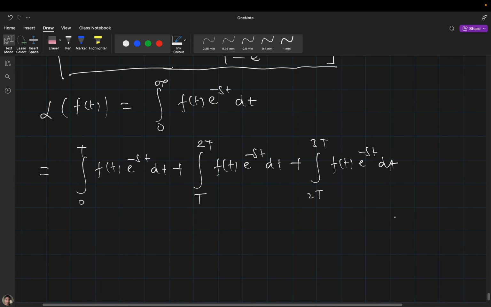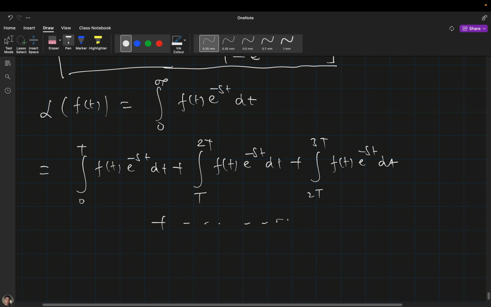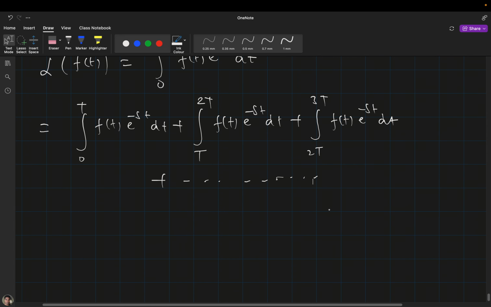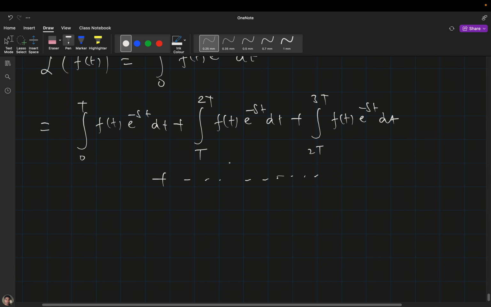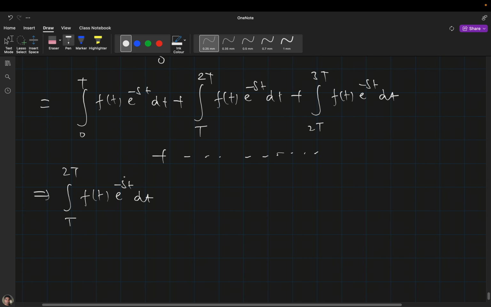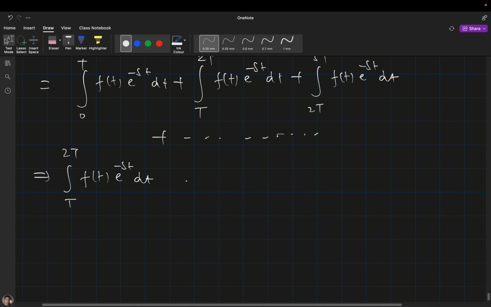Okay, and so on, it will go up to infinity. Okay, now what I will do is I will pick this integral and I will see what is the behavior of this. I will leave this as it is, but I will solve this integral, and I will solve this by using one substitution.